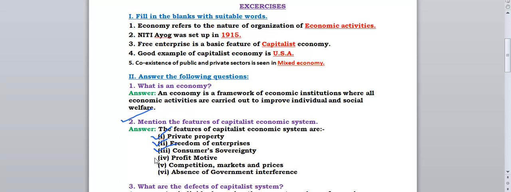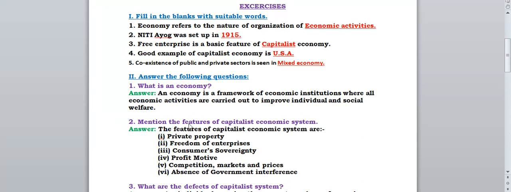Profit motive: in capitalist economy, profit is given main importance. Next one, competition, markets and price. There is a market, so there will be competition among the prices of different types of goods. Absence of government interference: government will not interfere in capitalist economy. These are the features of capitalist economic system.